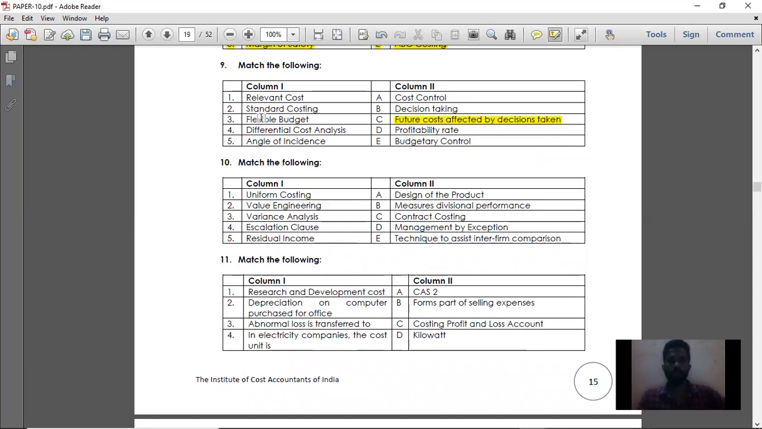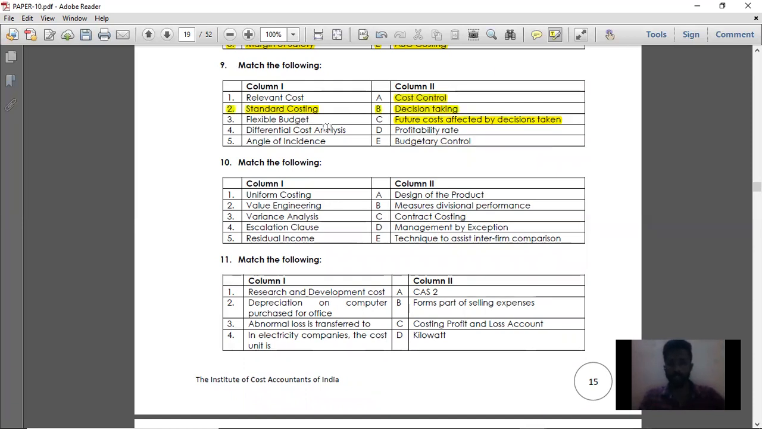Next, point number 2, standard costing. Standard costing is basically a cost control technique. You will compare your standards, which have been set in the beginning, with your actuals, and you will find the variances. By using those variances, you will create control over the cost. So that is called cost control. So standard costing is option A, cost control.